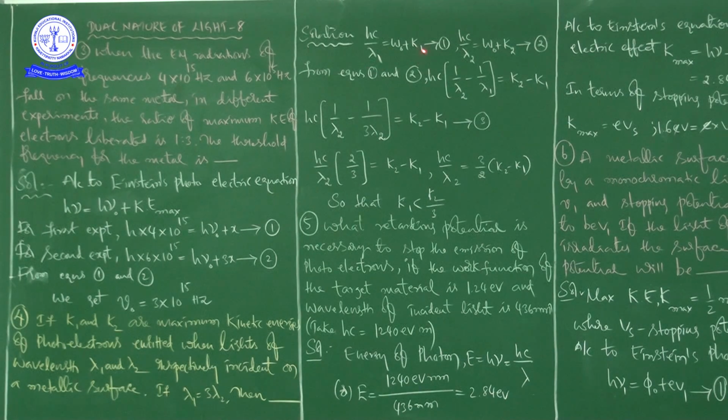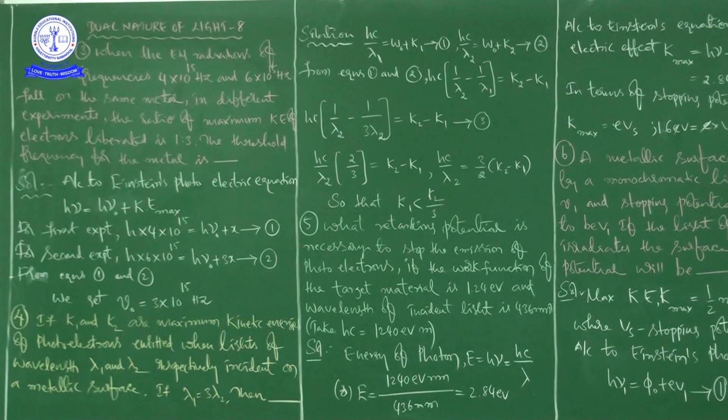Hc by lambda 2 is equal to W naught plus K2. Okay, right. And it is like equation 1 and it is like equation 2, right?